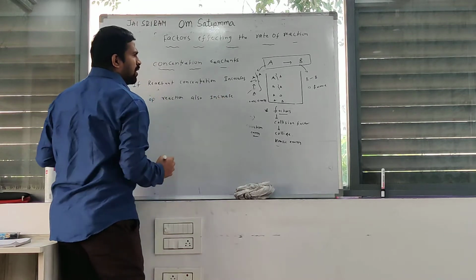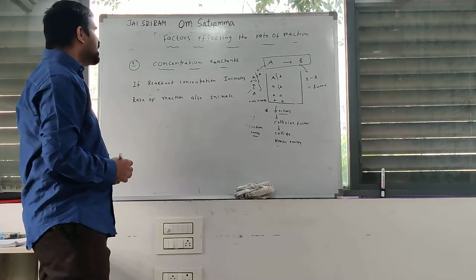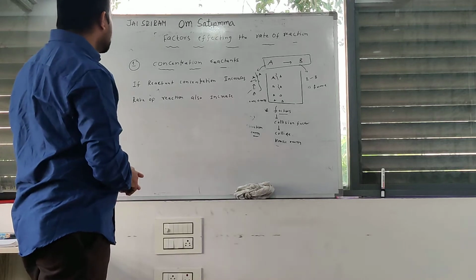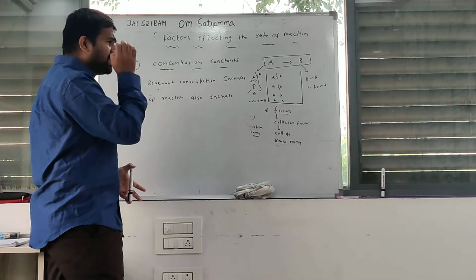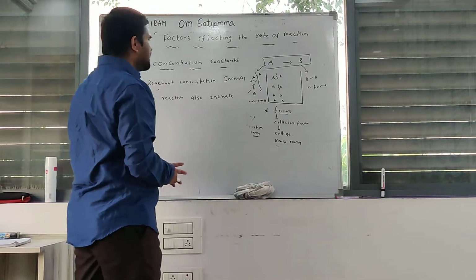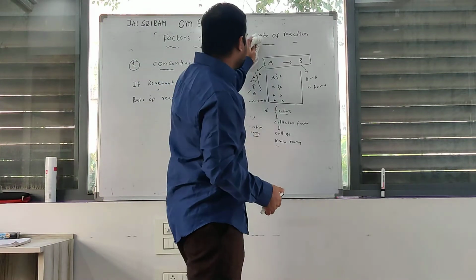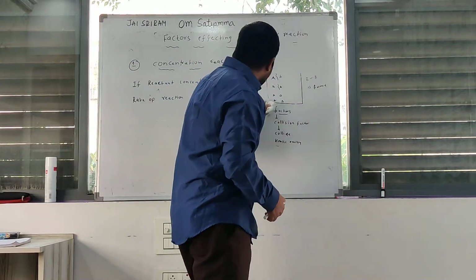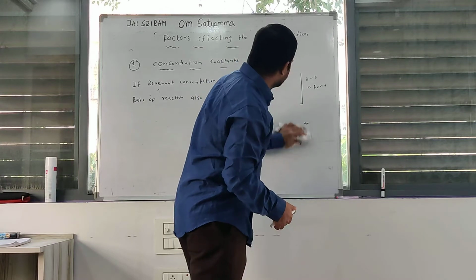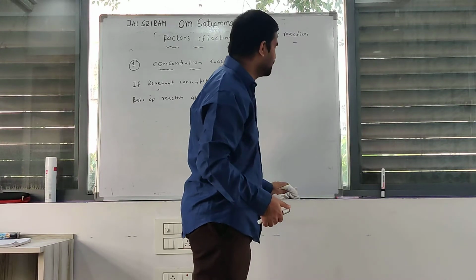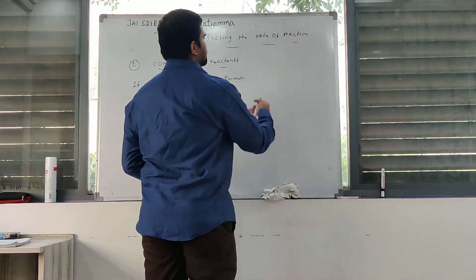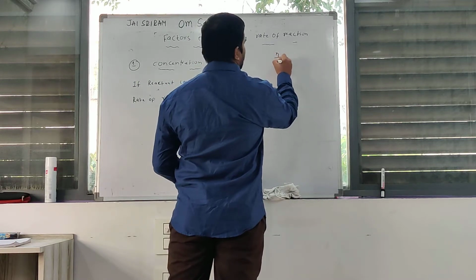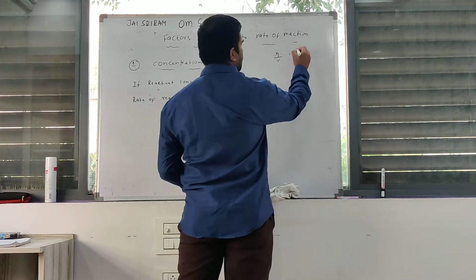How can you say that? If reactant concentration increases, rate of reaction also increases. How can you say that? That is a clear factor. Okay, what is the concentration? Concentration is equal to n by V, number of moles by volume.